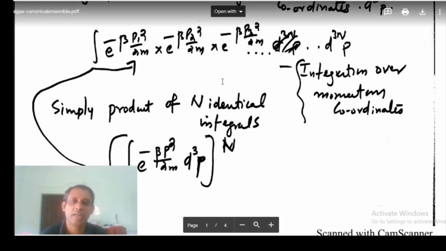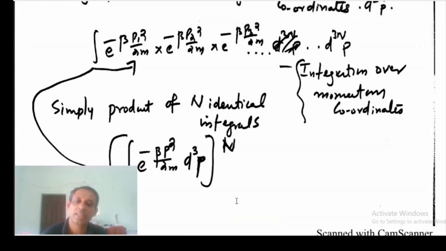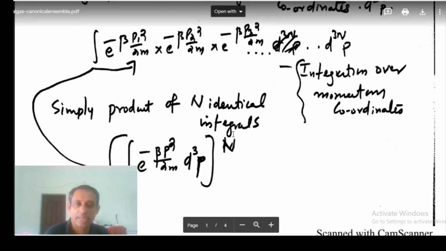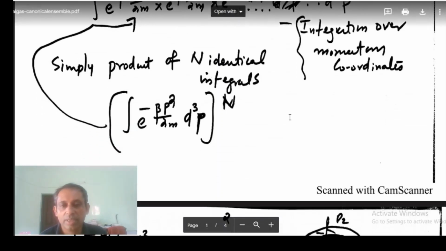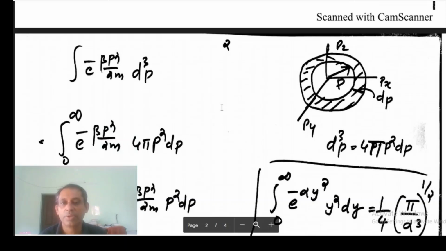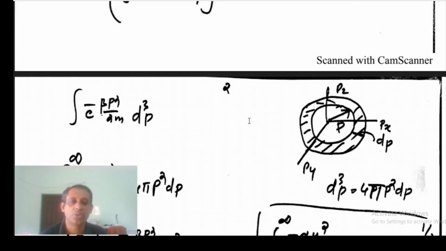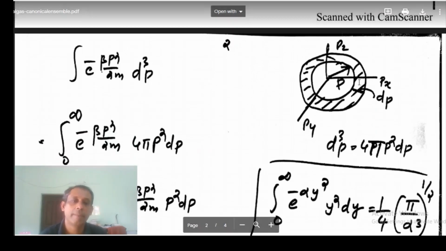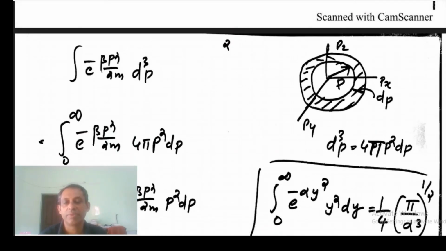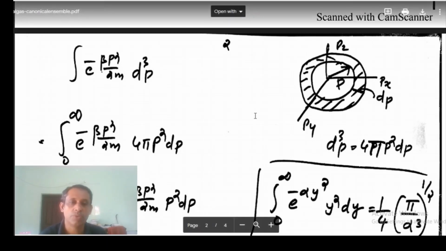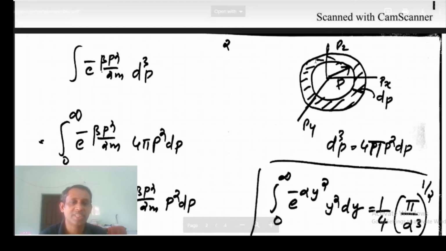So you simply integrate over the momentum coordinate and then take its product. That is what we are going to do here. So the integral of e to the power minus beta p squared by 2m d cube p. How do we do this integration? We take a small volume d cube p in the momentum space px, py, pz, and we consider a shell.